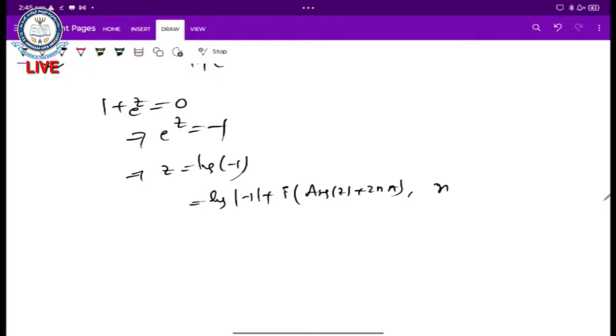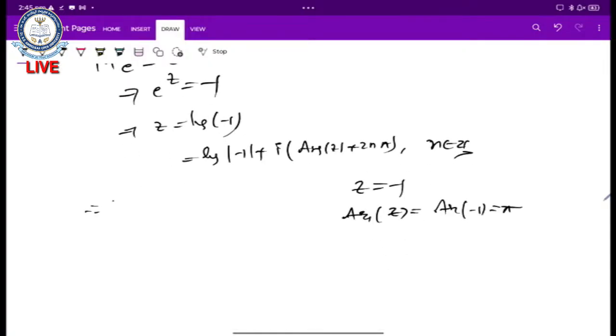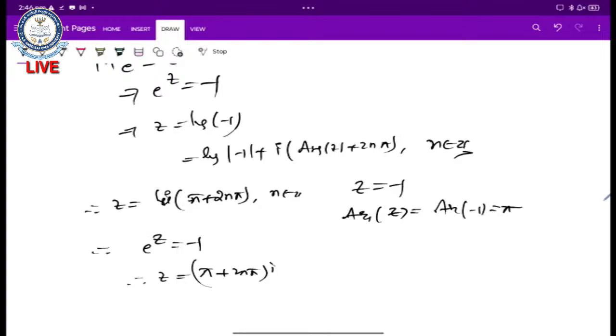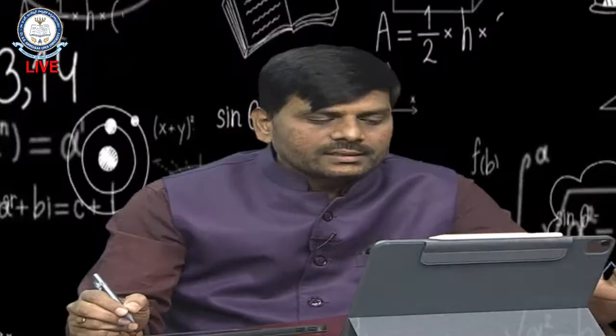So where n belongs to integers, argument of z, what is the z value here? z is equal to minus 1. So therefore argument of z, that is argument of minus 1, that value equals pi, we know that. So therefore z is equal to, so logarithm of minus 1 is nothing but, log 1 is 0. So therefore i times argument of z is pi plus 2n pi, and n belongs to Z. So therefore e power z is equal to minus 1, then z is equal to pi plus 2n pi into i. So these are the isolated singularities here.